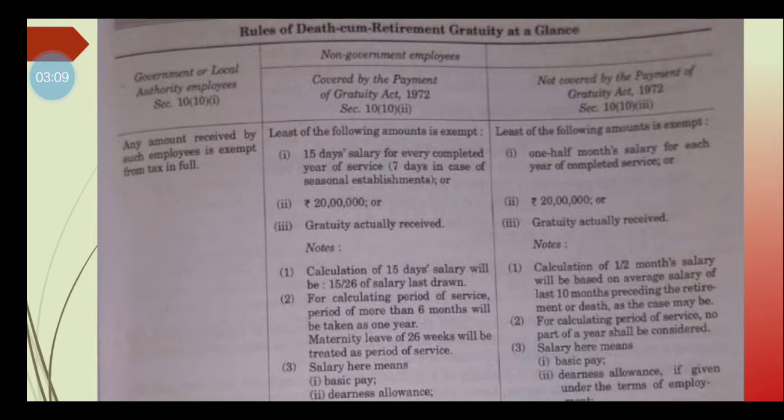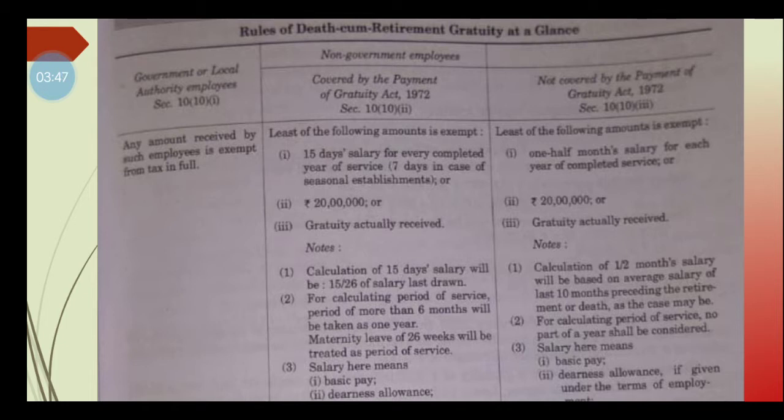Whether the employee receives gratuity at the time of leaving the service or at death, we have to compute the last 10 months average salary first. So the first item is last 10 months average salary into 1/2 into completed years of service. While taking the completed years of service, you don't take months, only completed years.